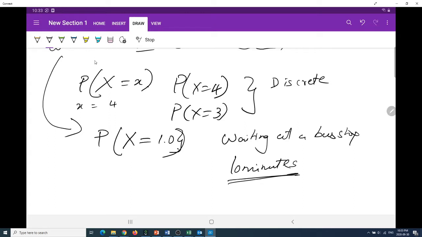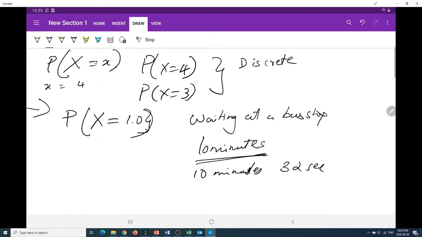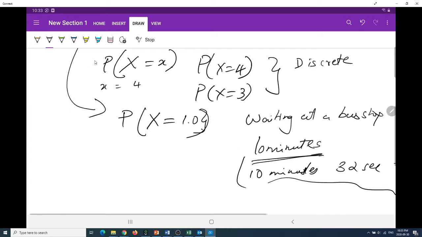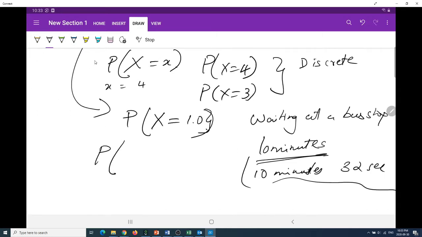And someone says, hey, let's go a little more granular. You actually waited 10 minutes and 32 seconds. And then you could keep going. You waited 10 minutes, 32 seconds, and 780 milliseconds. Then you go to microseconds, and then nanoseconds, and you see the point. There's no exact value you could point to. So the probability in continuous probability distributions that x takes an exact value is usually 0.